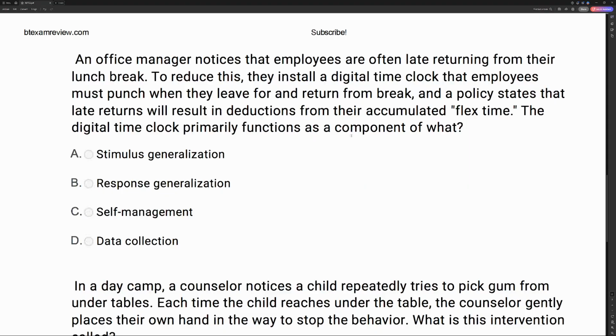So don't overthink this question. It's wordy. It can be a little confusing, but we're just looking at the digital time clock. What is a digital time clock there for? We have an office manager who sees their employees are late.